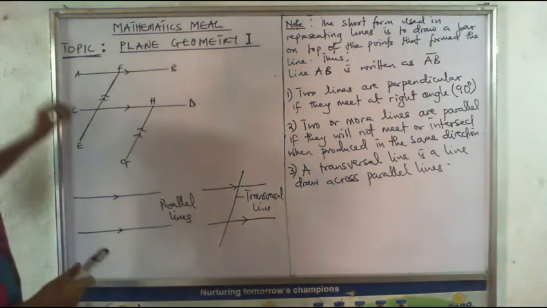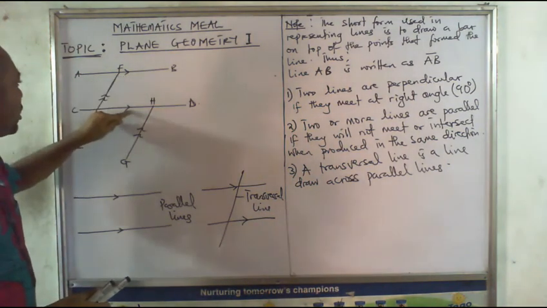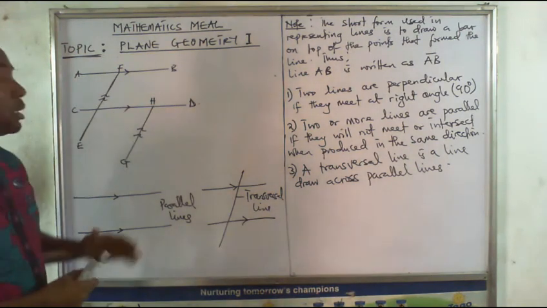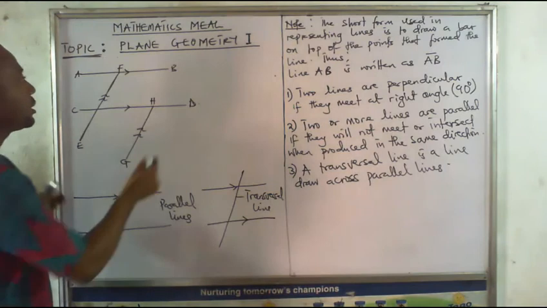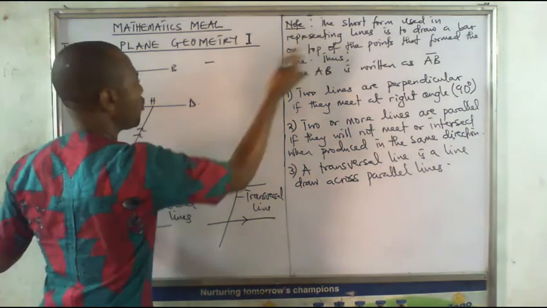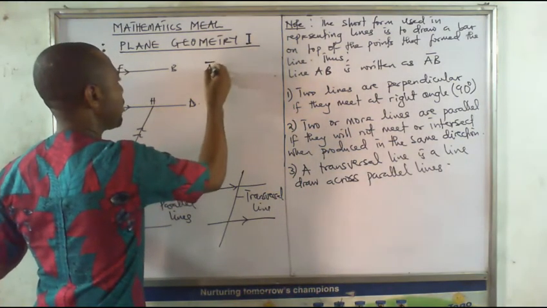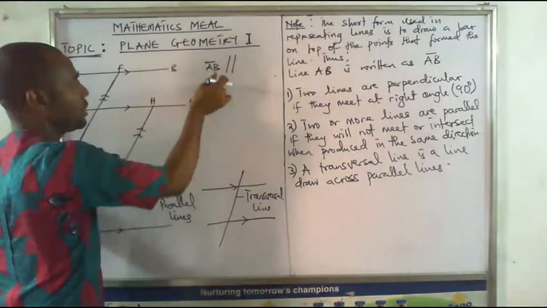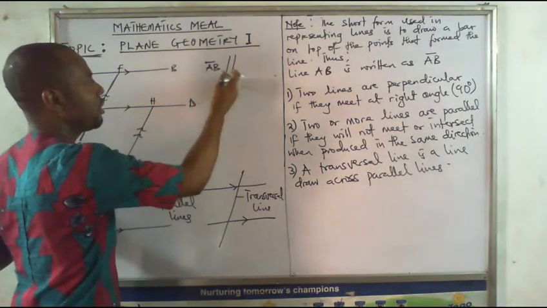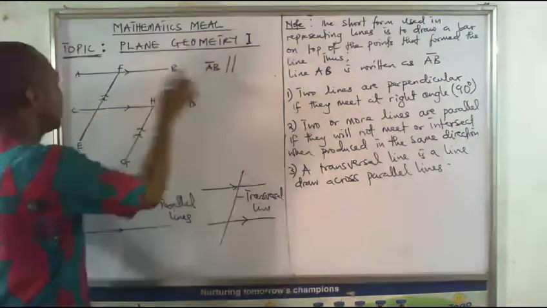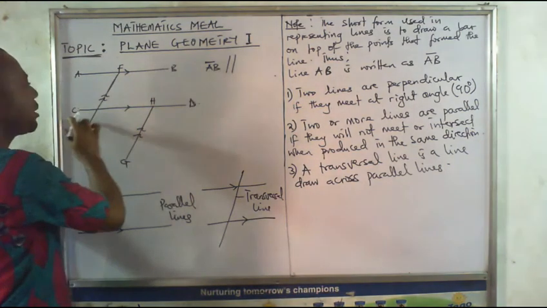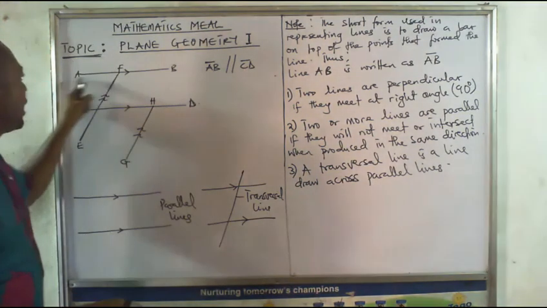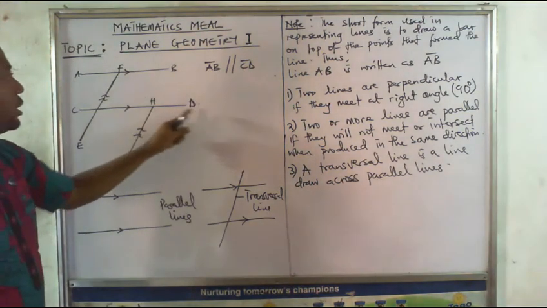Now, if you look at this, we have one arrow here, one arrow here. We have two here, we have two here. That means this line and this one are parallel. So I can say that, remember the short form for representing lines, line AB is parallel. This symbol means parallel. So instead of speaking the grammar is parallel, I can just do this. Line AB is parallel to line what? Line CD.